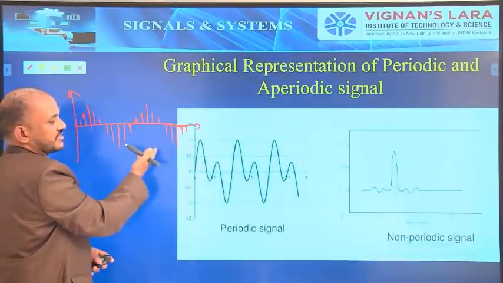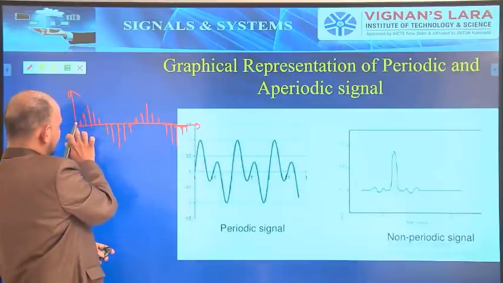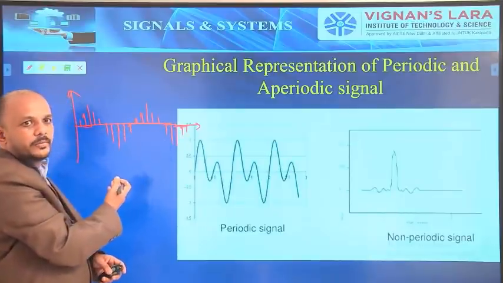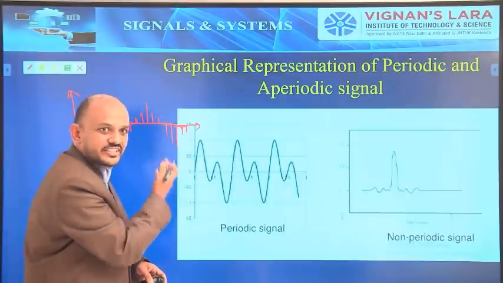This is an example for a periodic signal because up to this one shape, again the same shape is repeating. So this is an example for a periodic signal with respect to discrete time signals.